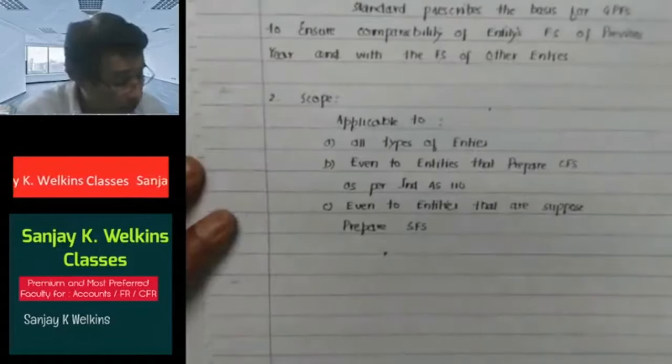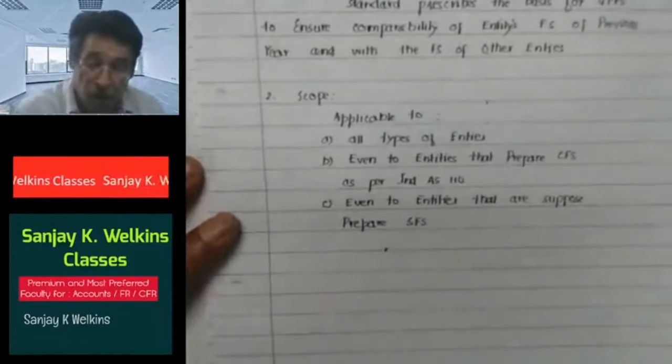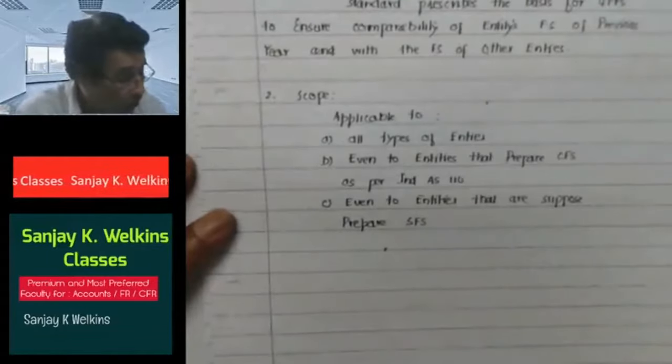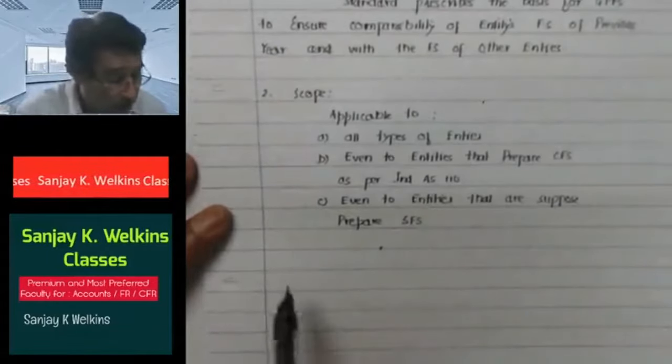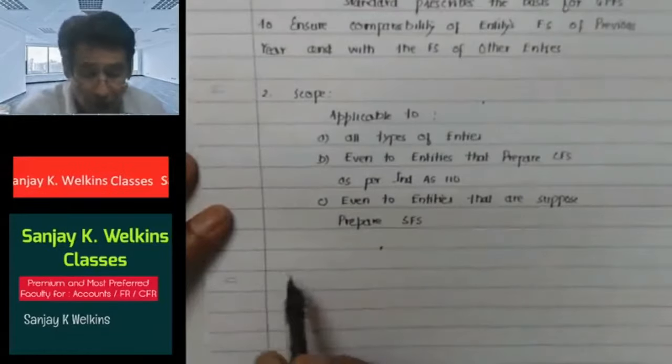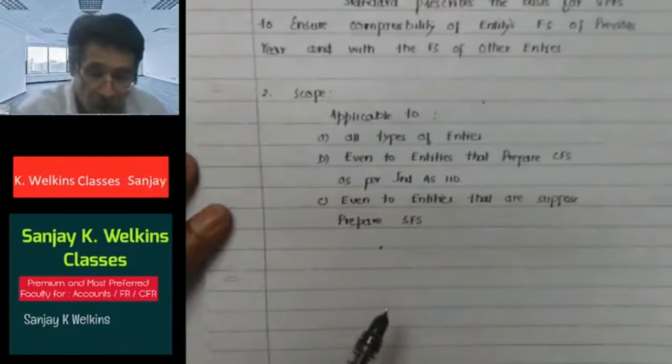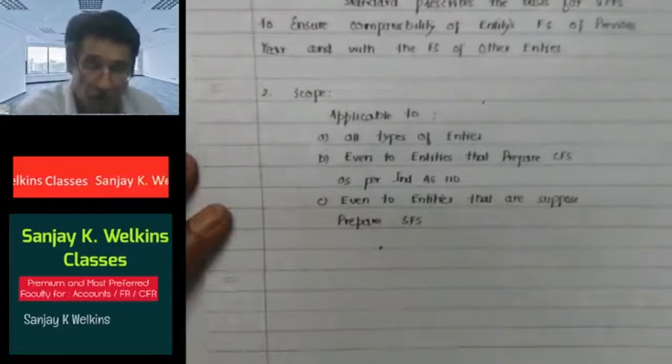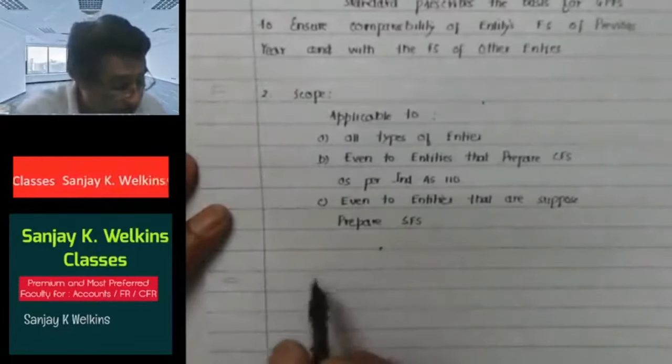And after having a look over these aspects, since we have now started discussing scope, just for the knowledge sake, you also need to understand that this particular standard will not apply to interim financial statements, correct?